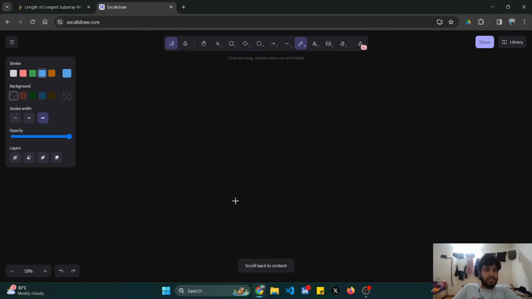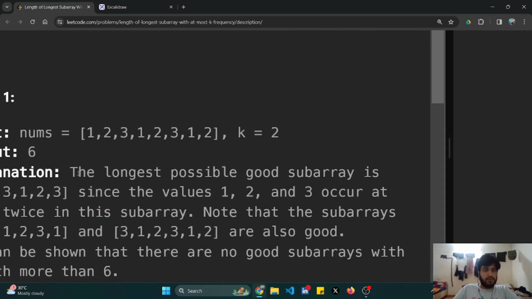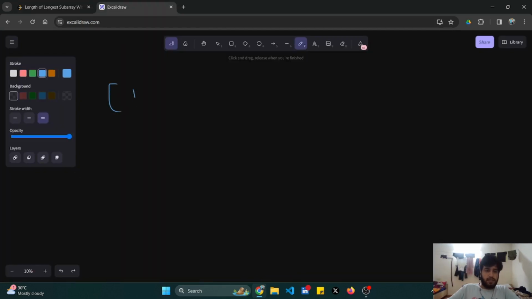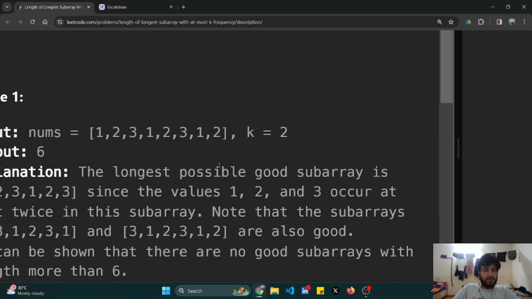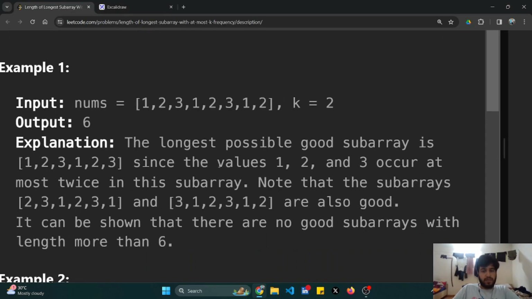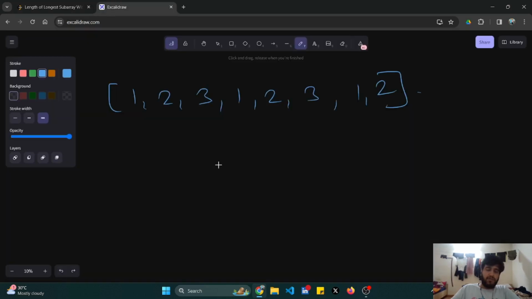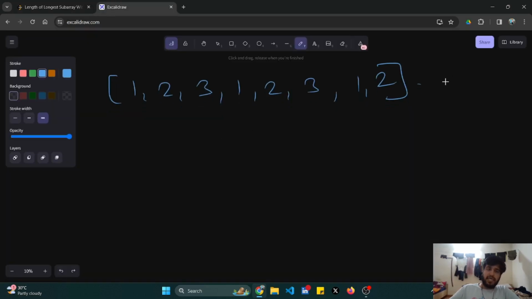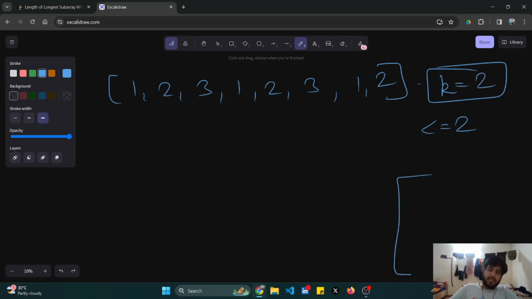So I'll try the example that is given. Okay, 1, 2, 3, 1, 2, 3, 1, 2. So what I have to find is a subarray such that all the elements have a frequency less than or equal to 2. Okay, I'll make a map.